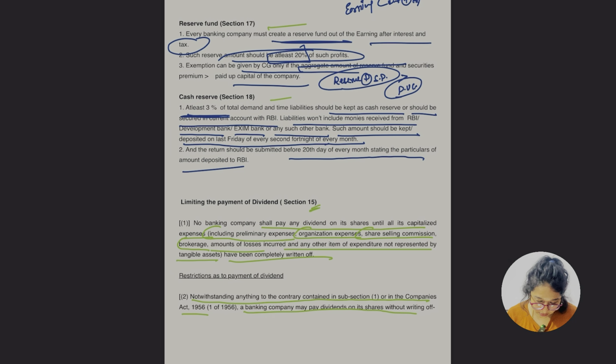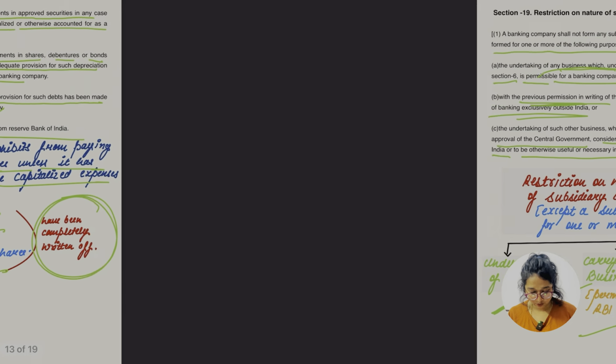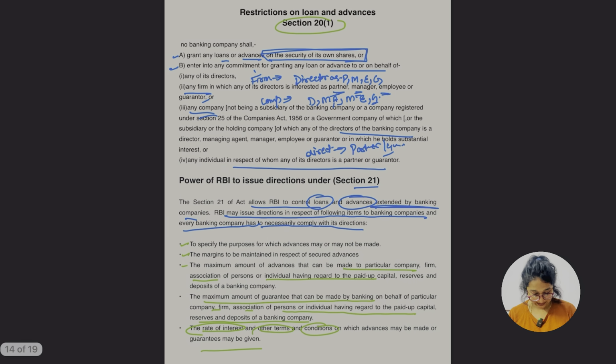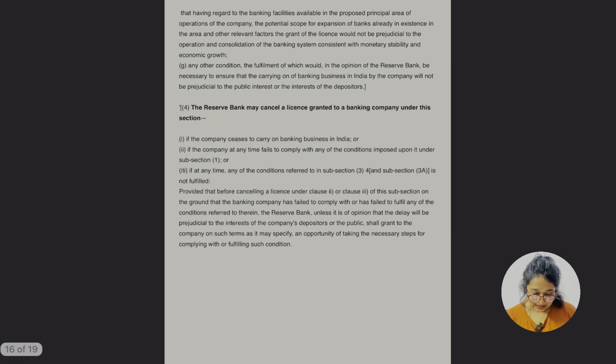ओके जी. Then it was of section 17, we already read, and 18, which is the reserve fund and the cash reserve to be maintained by the banking company, ठीक है. Limiting the payment of dividend, we know unless they have completely written off the capital expenditure they cannot pay the dividend, but there are some 4 exceptions, ठीक है जी. ओके जी. Then 19, which was of restriction on the nature of subsidiary company, ठीक है. And 20 and 21, restriction on advances, ठीक है, 2 parts, A और B, ठीक है. And the power of the RBI to issue directions on loans and advances, section 21, ठीक है जी. So that's it in this lecture.